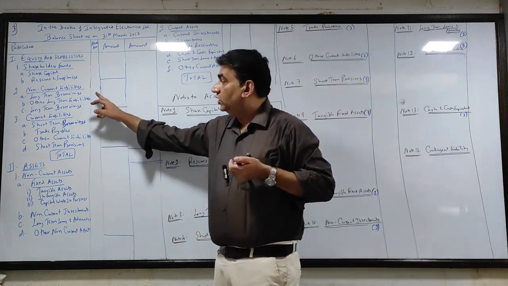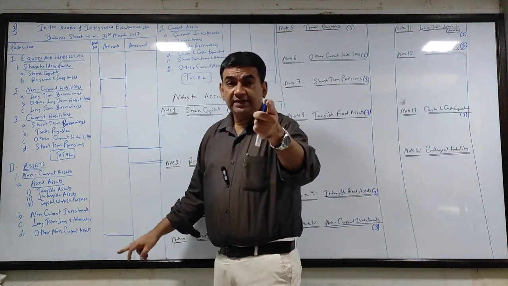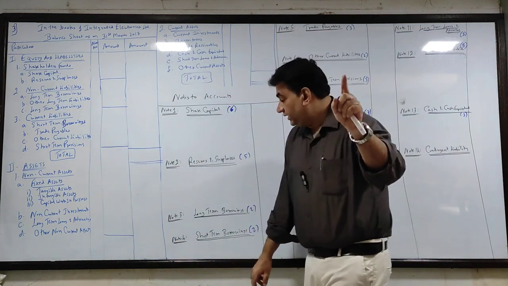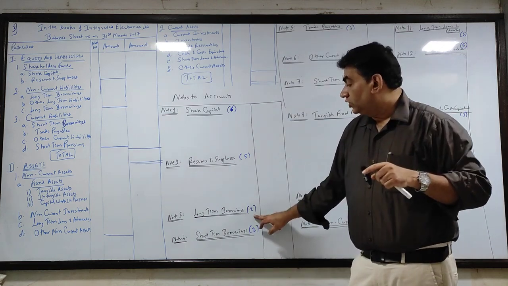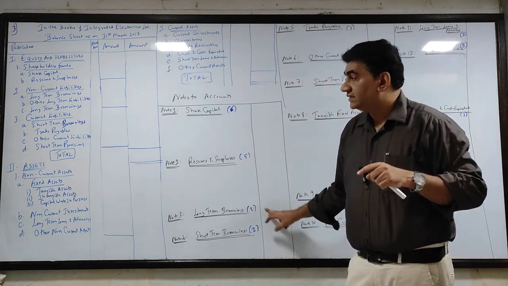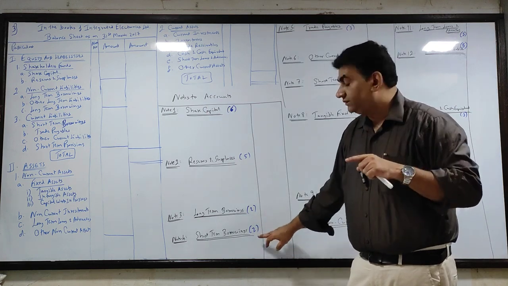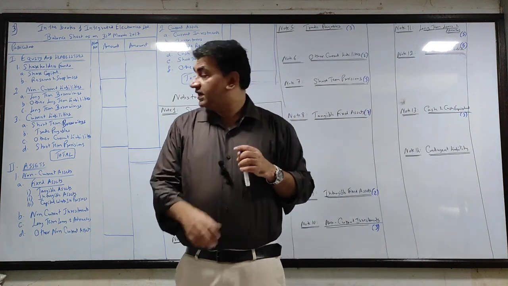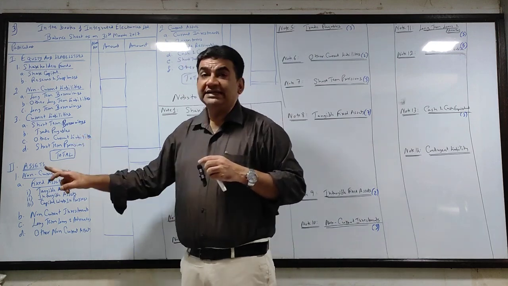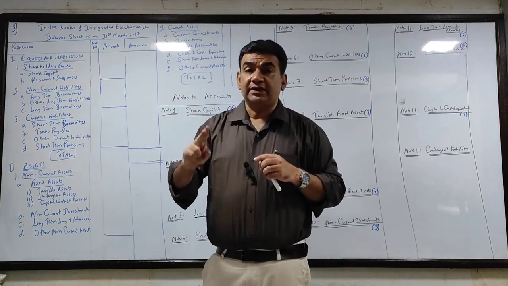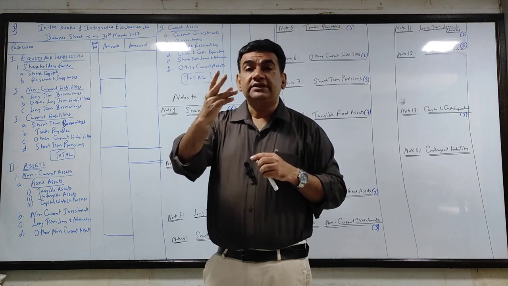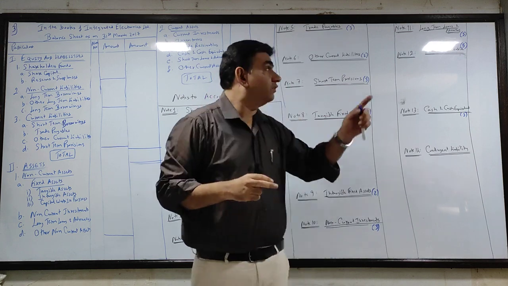Next is what? Long-term borrowings. We have debentures, only one item, 1 to write, 1 for total. So long-term borrowings, 2 lines. Short-term borrowings, there is bank overdraft, only one item, 2 lines. After that, trade payable, there are creditors and bills payable, 2 lines and 1 for total, 3 to 4 lines. Trade payable, 3 to 4 lines.